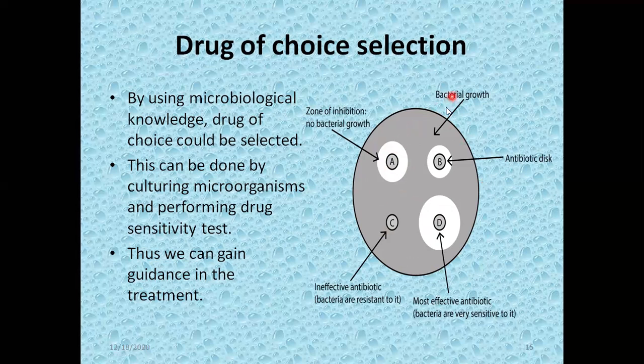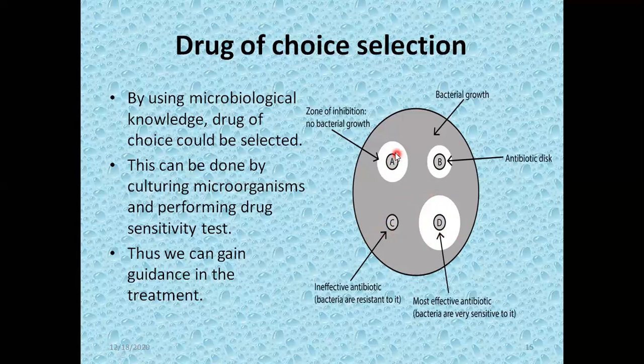You can observe the color here. This color means bacterial growth. Here it is white. It means that the bacteria are removed by antibiotic A. Here, this much area is cleared by the antibiotic. It means that antibiotic B is clearing this much area. Antibiotic C, no white area. It means that there is no effect of this antibiotic as far as the bacterial growth of this petri dish is concerned. And antibiotic D, the largest area is cleared by this one.